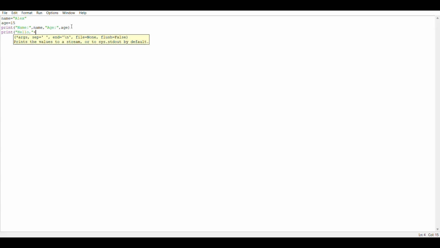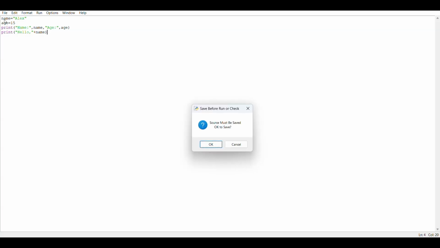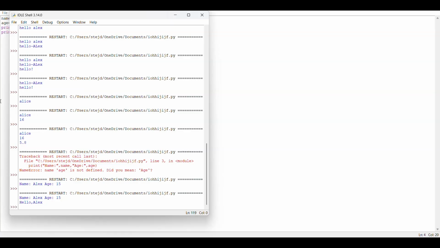Okay, so the name is the variable name. I used name as Alex, so I have used the variable name here. And if I press F5, you can see it has printed hello, comma Alex. So that's called concatenation.